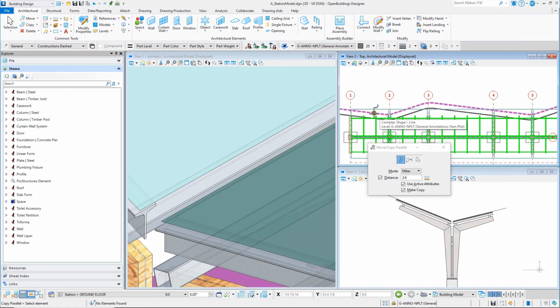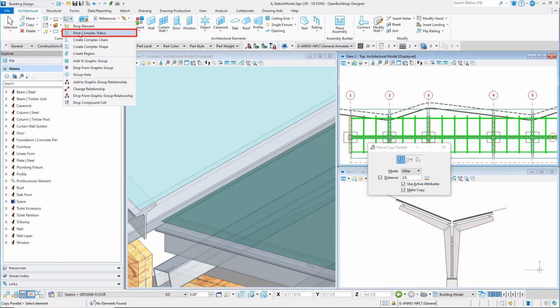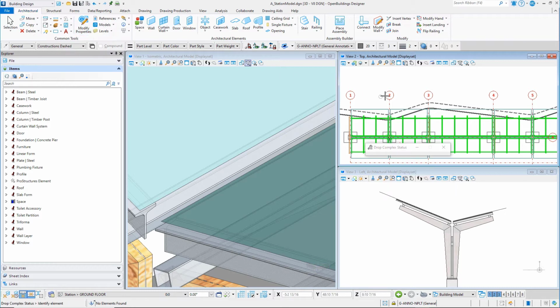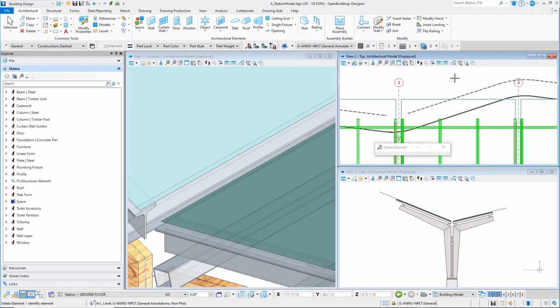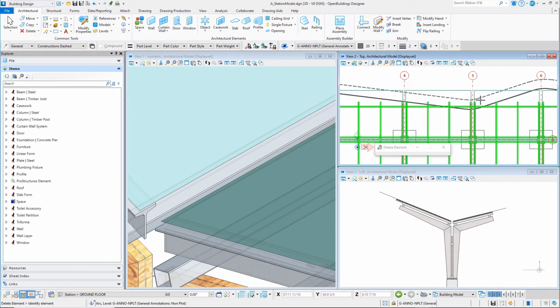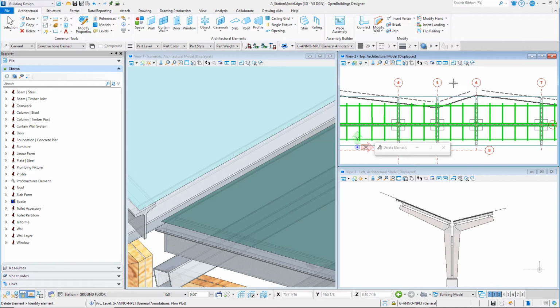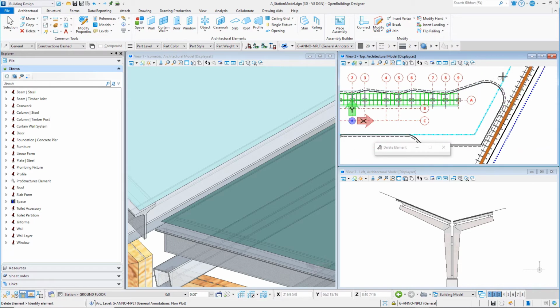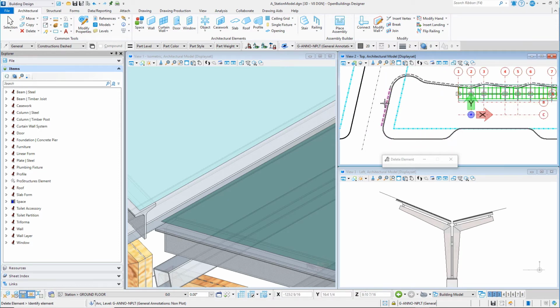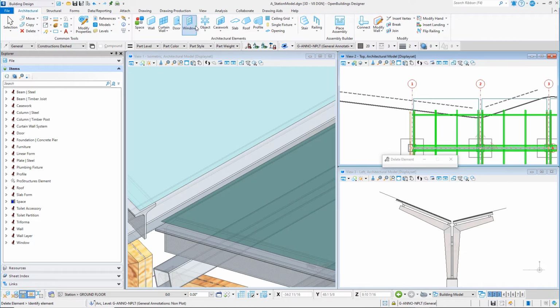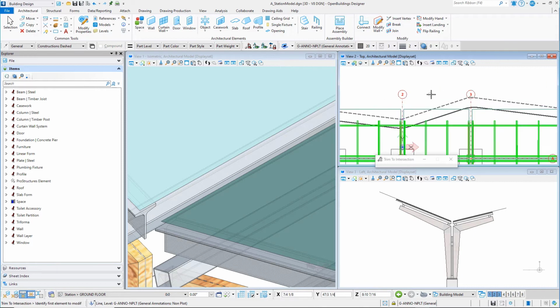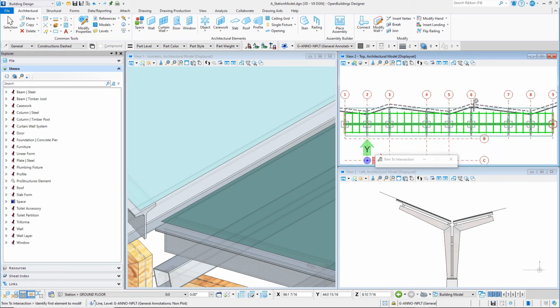This will create a closed complex shape. Use the Drop Complex Status tool to drop the shape to line segments. Next, delete the rounded corners so that only the line segments are left. You can also delete all segments that are not at the front curb edge. Use the Trim to Intersection tool to connect the remaining line segments.